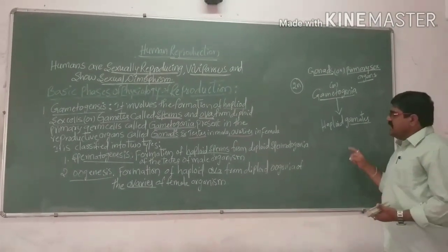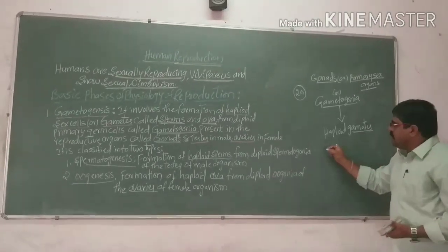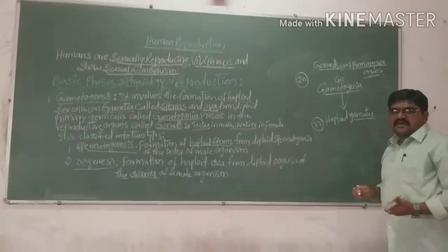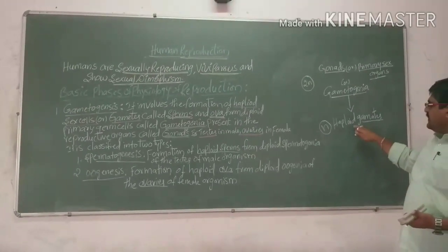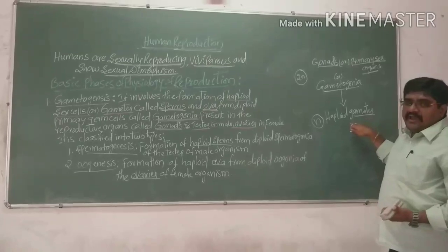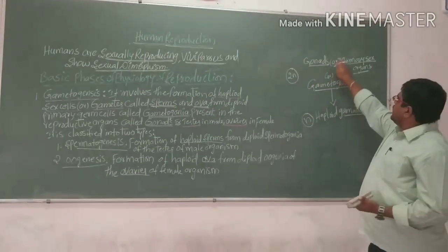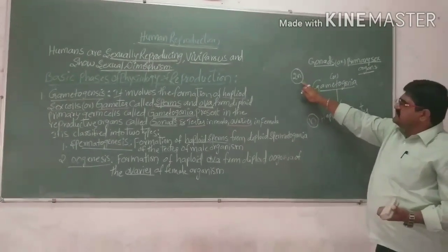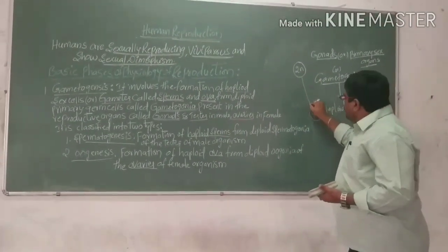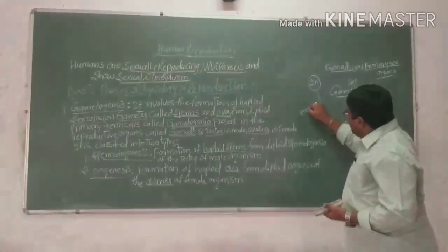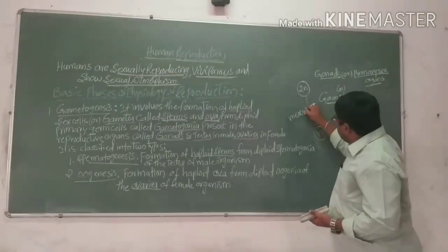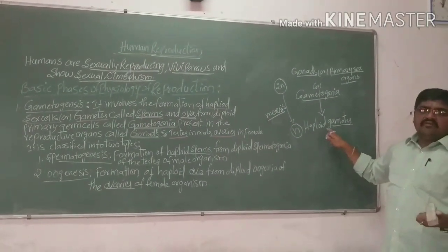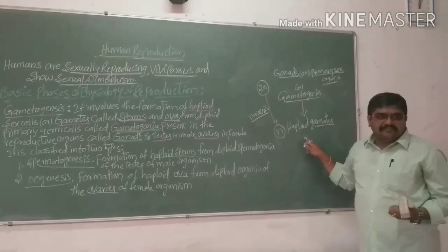The haploid gametes have n number of chromosomes. The gonads are the primary sex organs, and the gametogonia are diploid, and they first undergo meiotic division. It undergoes meiosis and produces haploid gametes.